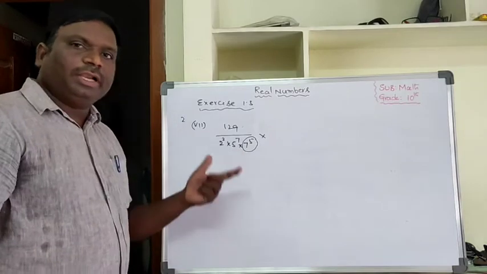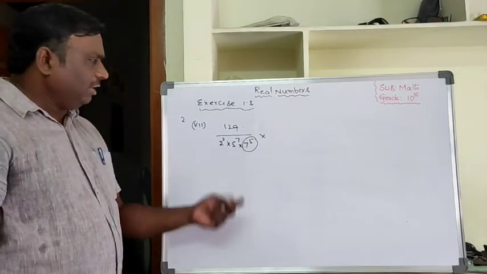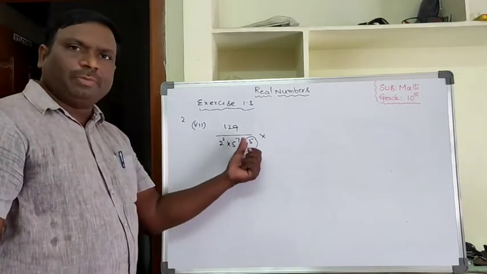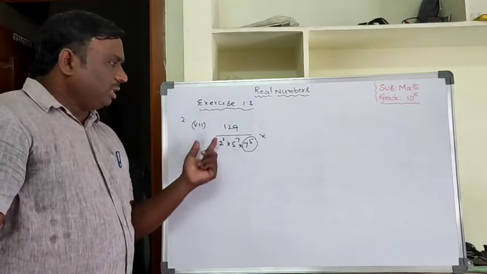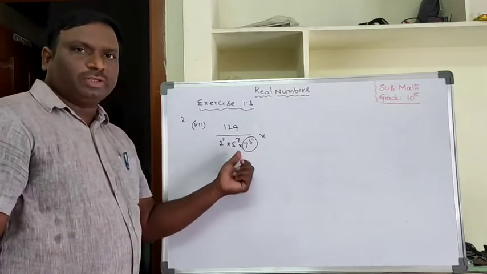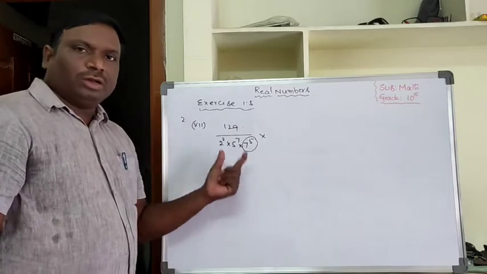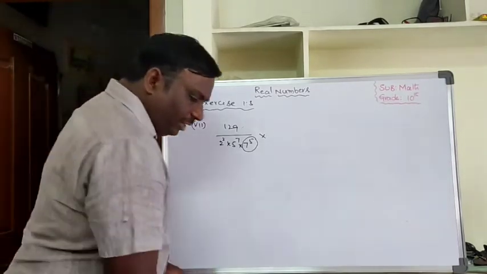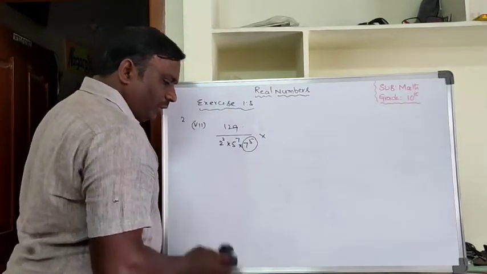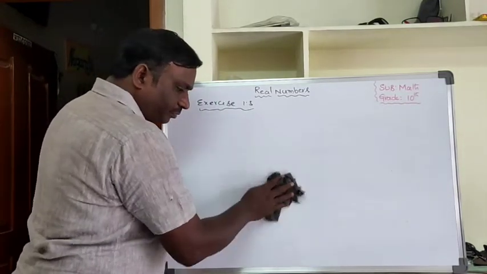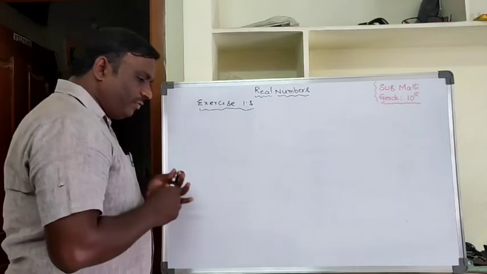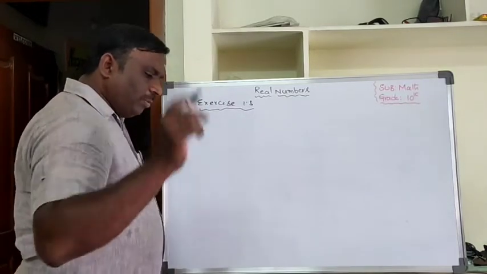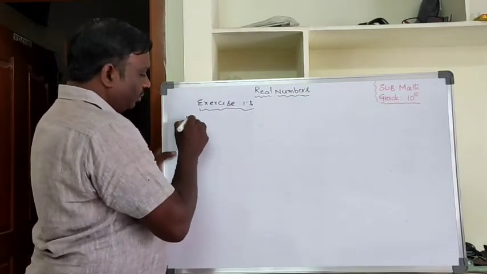This is a non-terminating repeating decimal. You can write it directly, which is not in the form of 2 power n into 5 power m. Then the total question, that means 129 by 2 square into 5 power 7 into 7 power 5, is a non-terminating repeating decimal. You can write directly. That is second main. When you go to the third one, write the following rationals in the form of decimals using 1.4. Third main, first one.